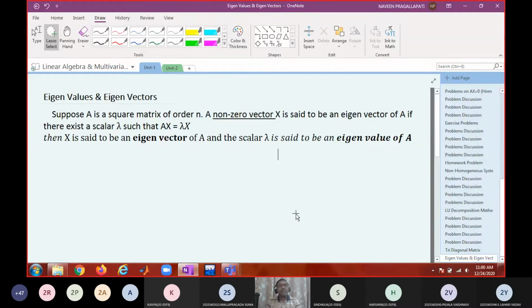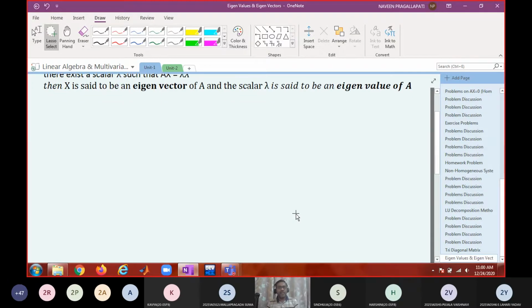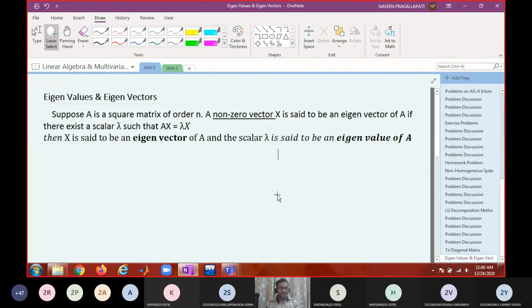Now the point is how to find out those eigenvalues and the eigenvectors. So what is our aim? Our aim is to find out how to find eigenvalues and eigenvectors of a given matrix.